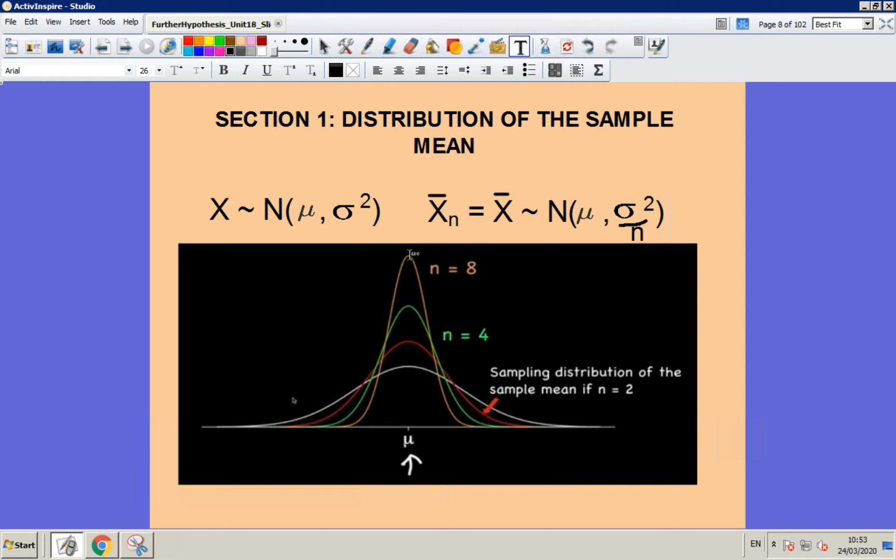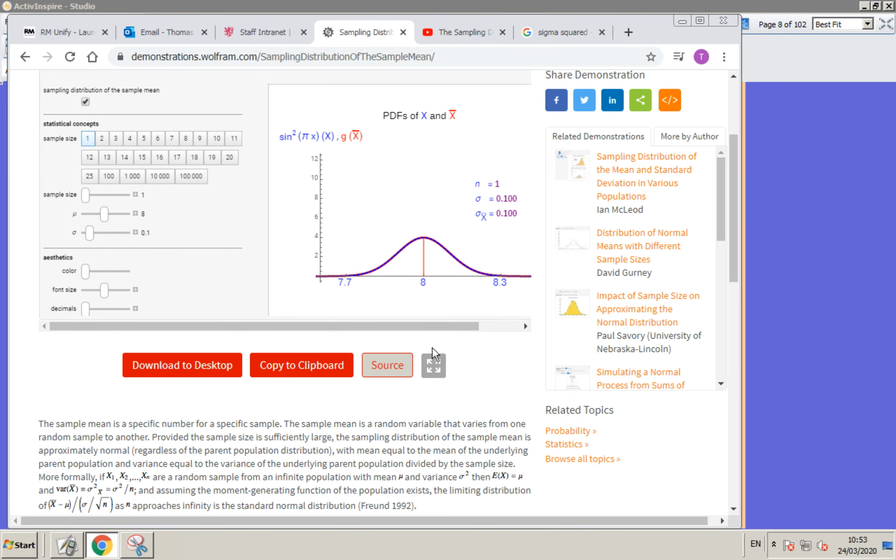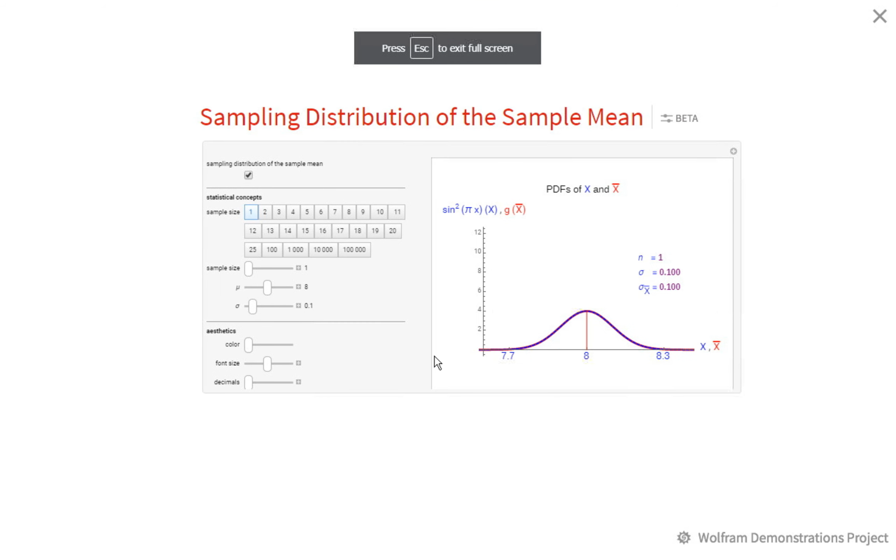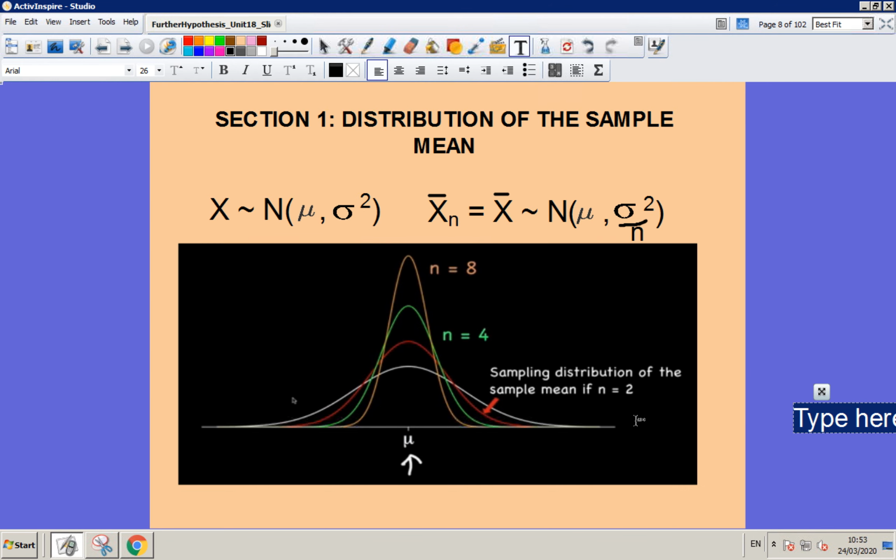And basically, as we increase the sample size, what you can start to see in our diagram here is that the variance from the mean is reducing as we increase the sample size.